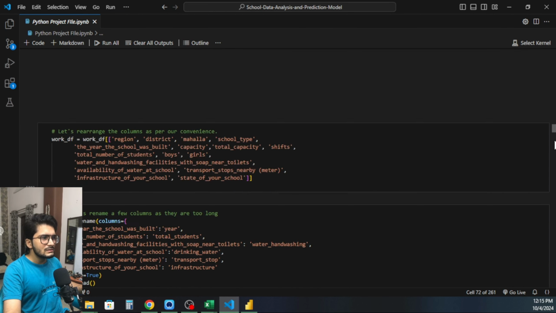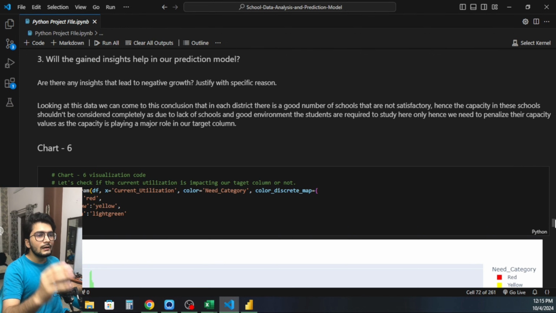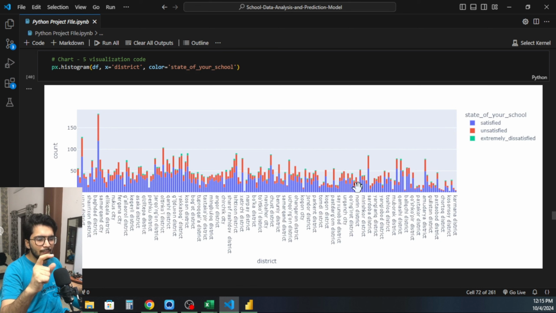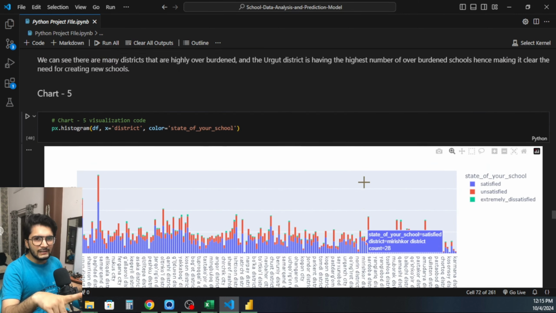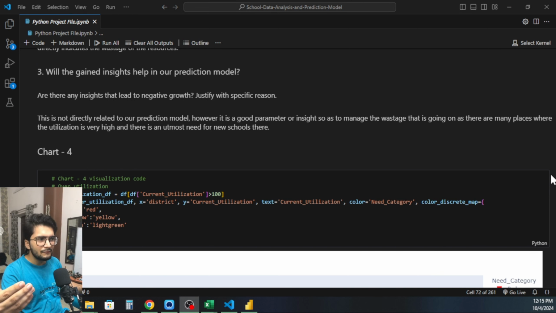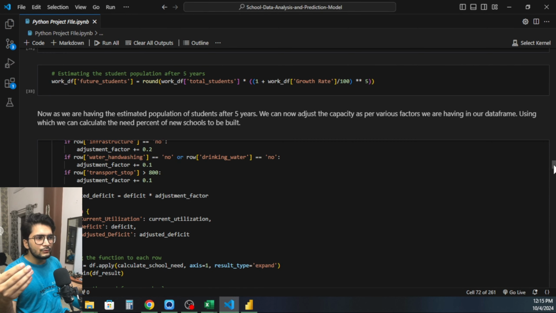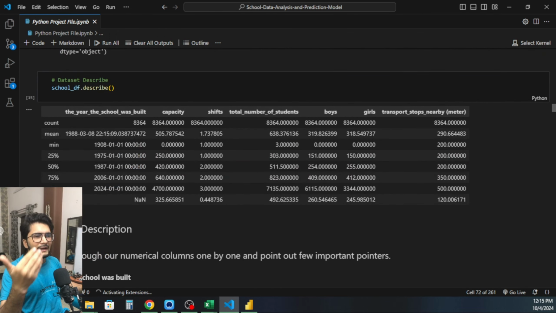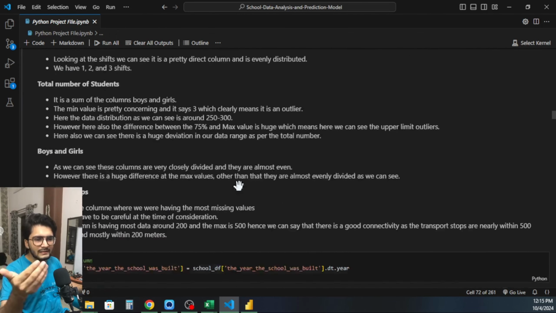I used some visualization charts. So we were not given the dependent variable. It is a supervised learning problem. So how we created the dependent variable: we performed the analysis, and we came up with how we are going to judge whether there is a requirement of school or not. So majorly based on the capacity, like whether they are having enough capacity or not.